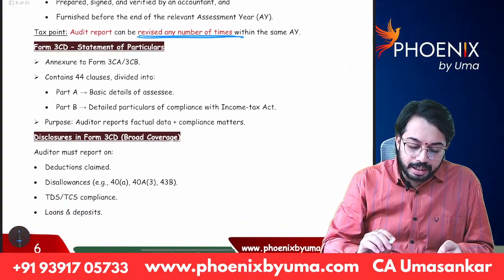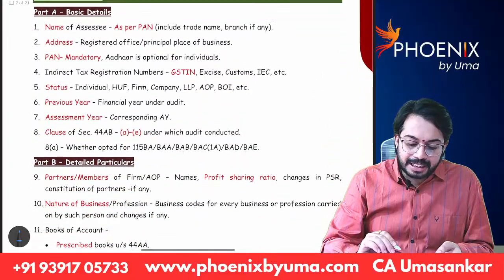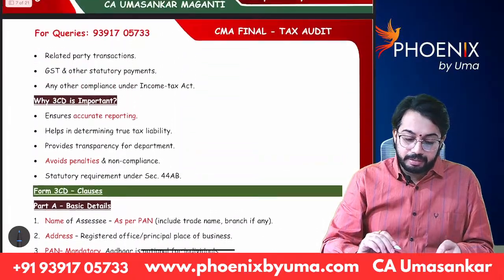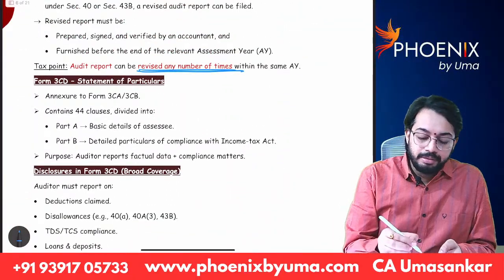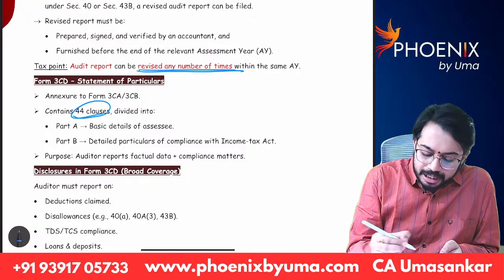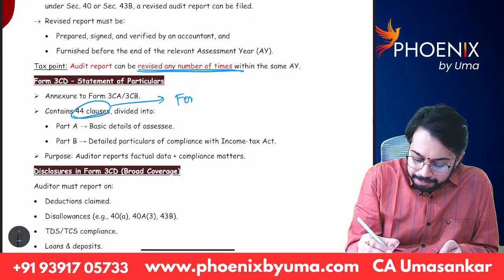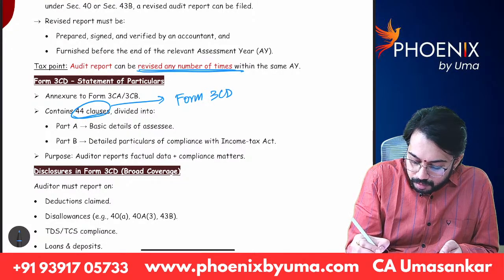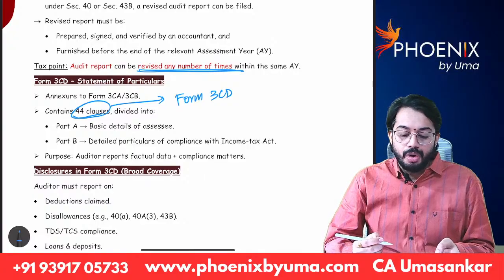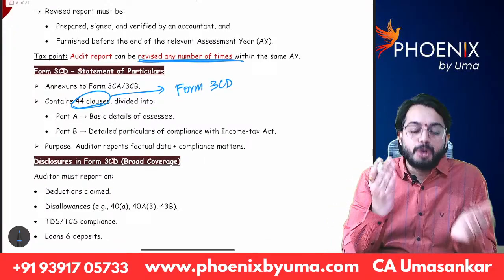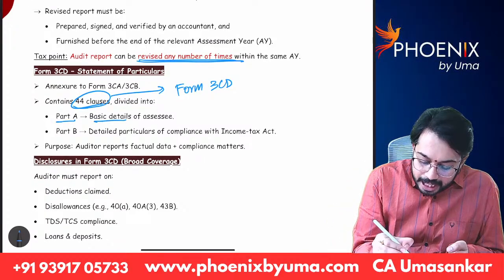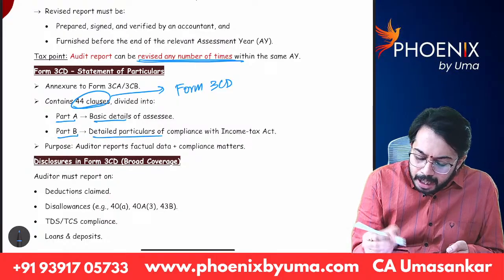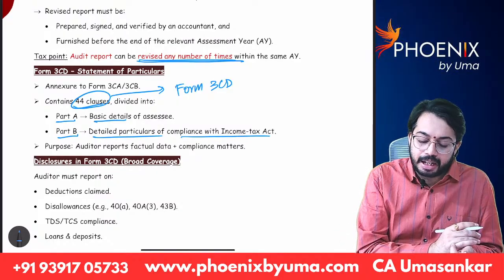Next we will discuss annexures. How many clauses are there? 44 clauses are there in Form 3CD. Okay. They are divided into two parts. Part A, basic details. Part B, detailed particulars of compliance with Income Tax Act.